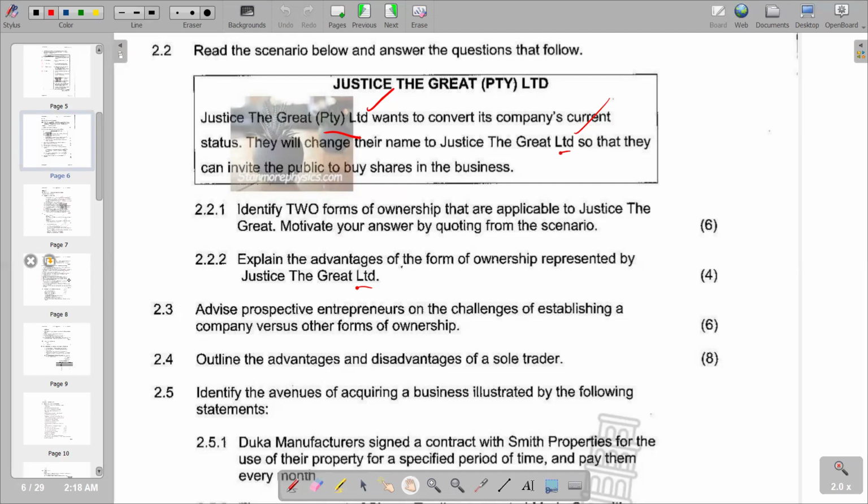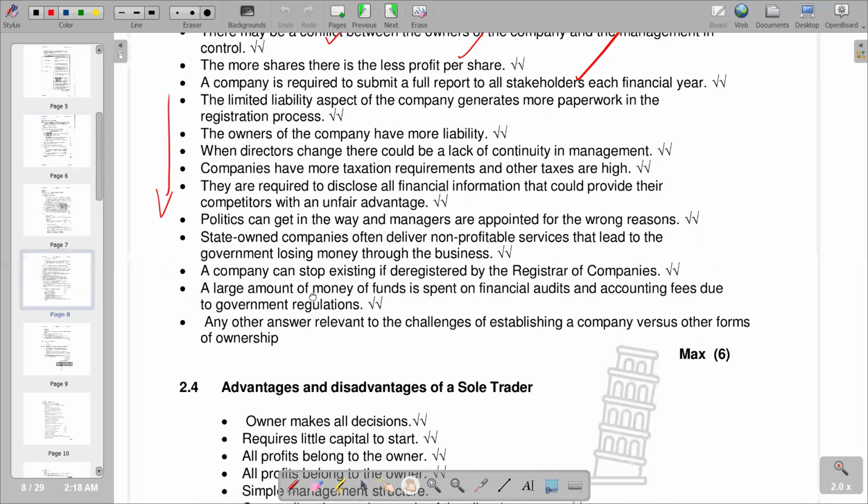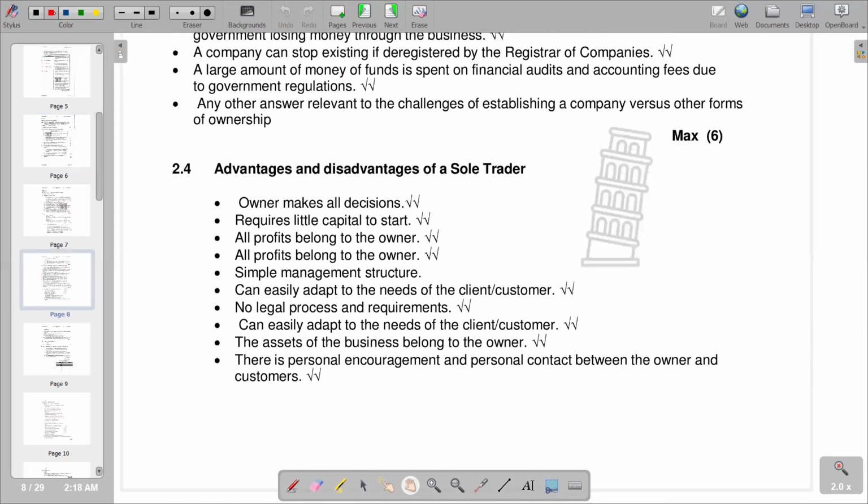So let's see in terms of the other section what we have in terms of advantages of a sole trader. The first advantage that we have is that the owner makes all decisions. So there's no situation whereby there's going to be disagreements in terms of decision making, since the owner is the one that is going to make all decisions. Then it requires little capital to start, and also all profits belong to the owner.